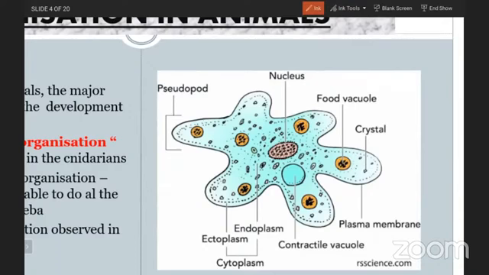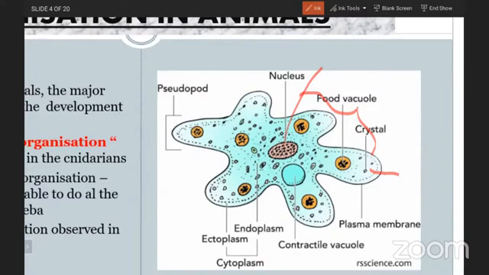The liquid portion of the cell is known as the cytoplasm. And the third term, protoplasm, is the cytoplasm as well as the nucleus and other organelles together.